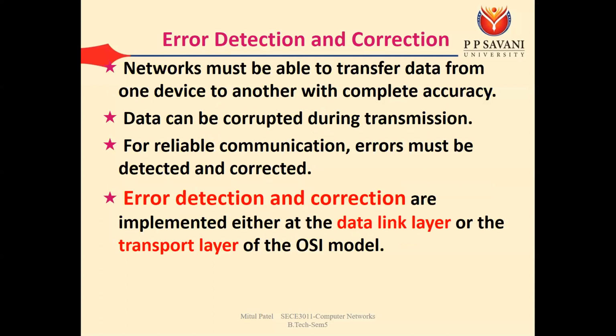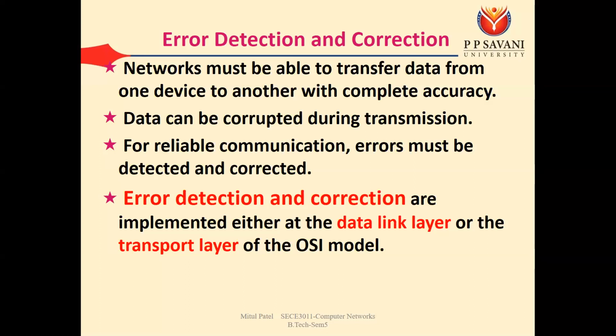Today we are going to start with the first functionality of the data link layer, that is error detection and correction. Although we have various functionalities, today we start with error detection and correction. We have seen the basics: whenever data goes through the channel, it is possible that the electromagnetic signals get affected, and if so, there is a change in the bit, and that bit change should be detected at the receiving side.